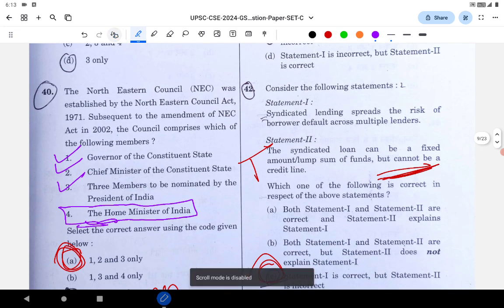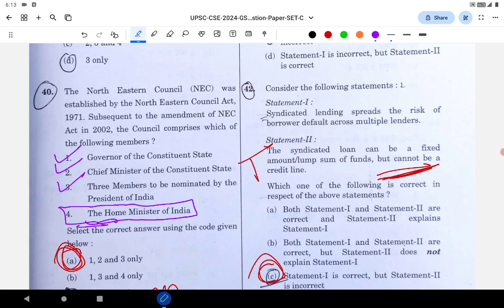Next question is related to syndicated lending, which spreads the risk of the borrower's default across multiple lenders. Correct. See, what is syndicated lending? If 100 crore is to be lent to a particular company, a single bank is not lending 100 crore. One bank is lending 10 crore, another 25 crore, another 25 crore, another 25 crore, in that way. Syndicated lending, a consortium of banks, that is the concept. If you go through the NPA news or big corporates defaulting, you might hear these words, consortium of lenders. So that is syndicate.